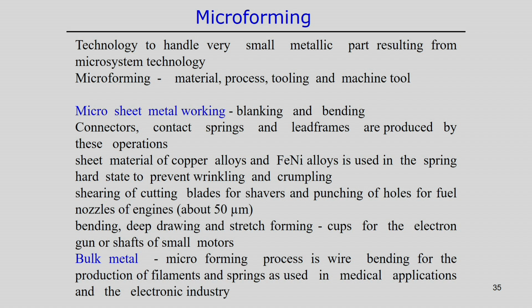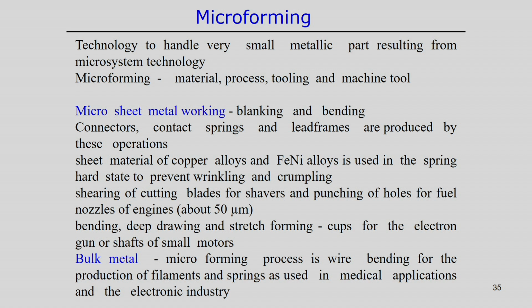and that is done by the microforming processes. So, in general, microforming processes are associated with 4 basic steps: what material we are handling for the microforming process, then what the processes are, whether this is bending or other forming processes, then the design of the tooling and the die, all of which is necessary to design, and what machine tool we are using. So, all these 4 parts are associated with the microforming processes.